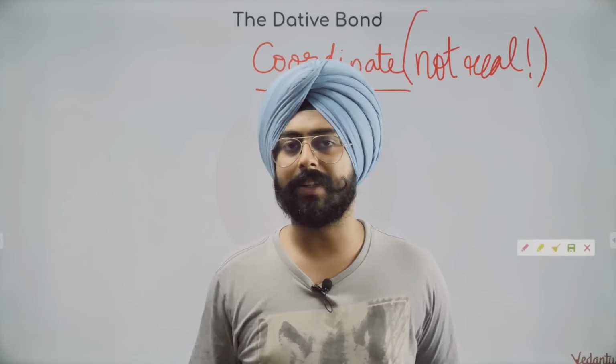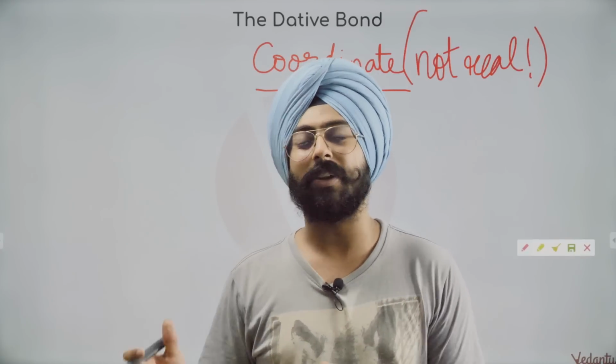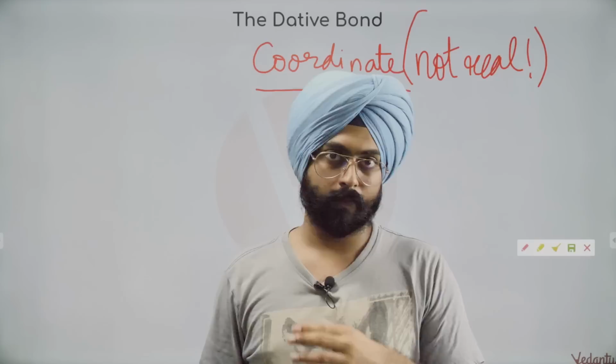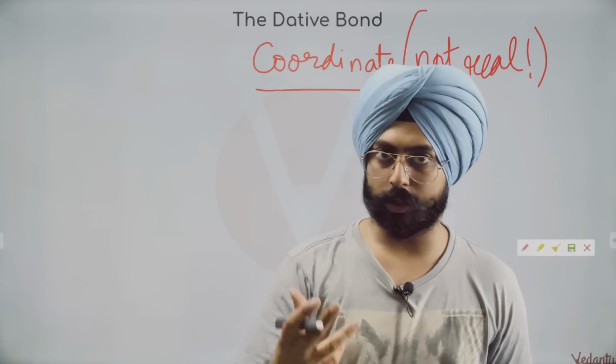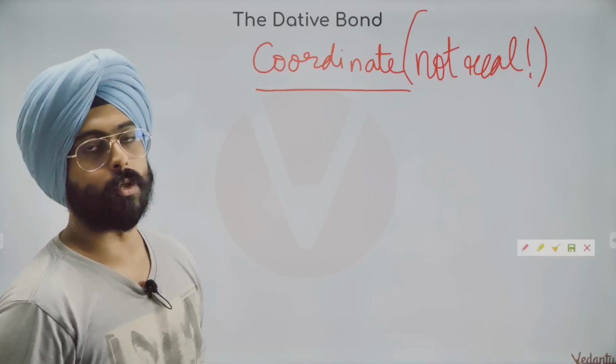Coordinate bond doesn't exist in reality. It is just a jugaad. It is just a life hack, so that you can make the structure on paper by using the ideas of the Lewis theory itself. Okay, just by using the ideas of the Lewis theory, you want to make a bond? Let's do a jugaad.